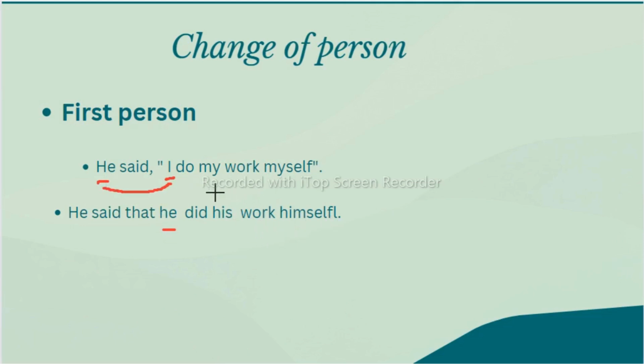Why? Because my will change to his. We have learned this rule also, for possessives. My work, because we were saying it directly, now we are saying it indirectly, so that's why his work. Myself becomes himself. This I will change based on this he: he said that he. This do changes to did, because it is in present and we need to change it to past.